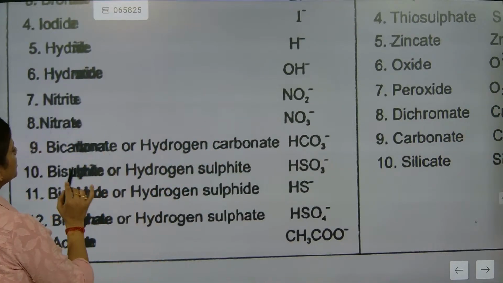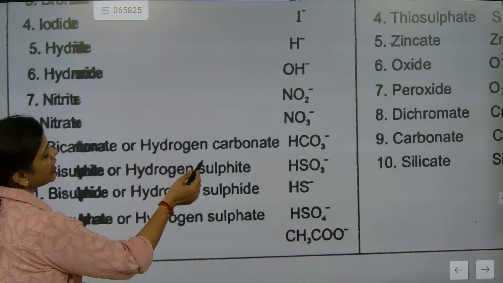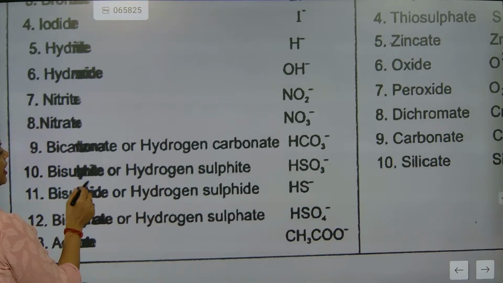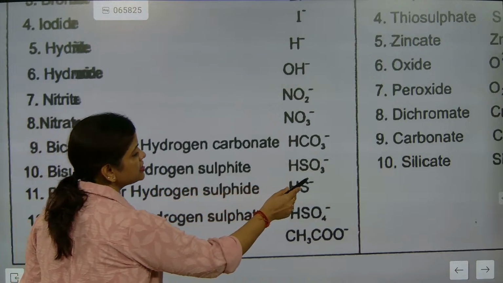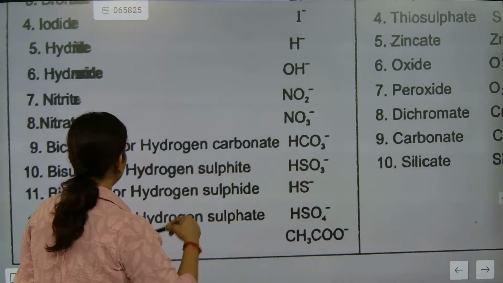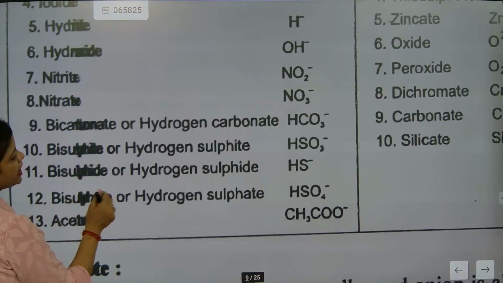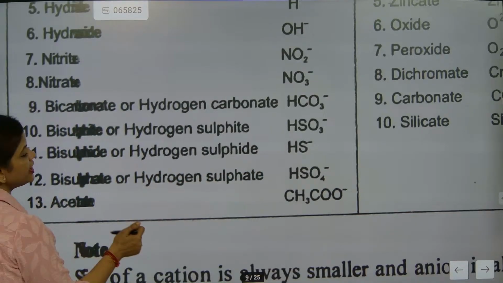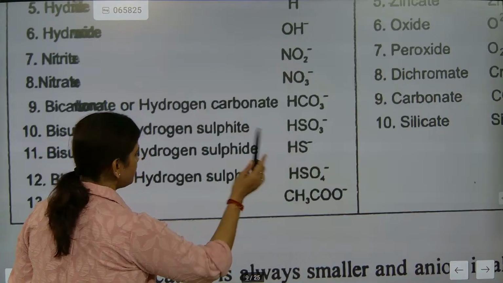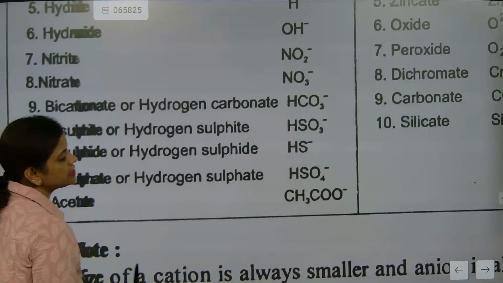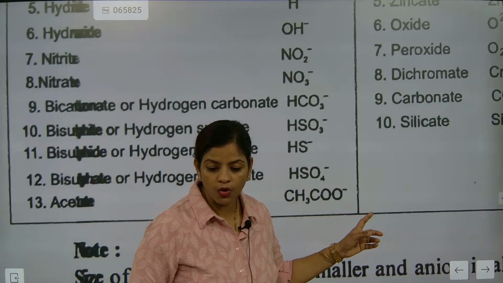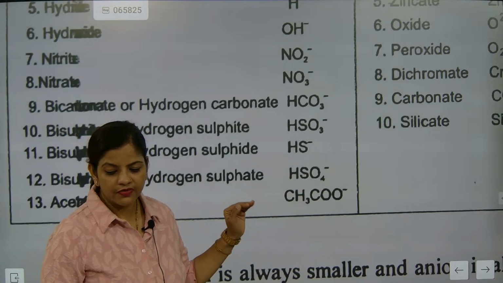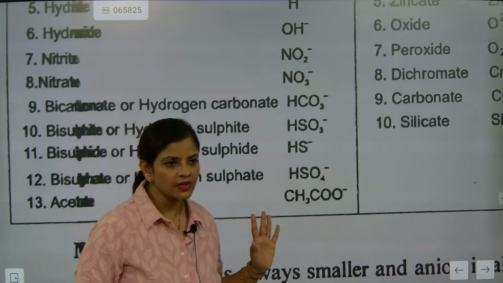Now bicarbonate or hydrogen carbonate is HCO3 minus. Bisulfite or hydrogen sulfite is HSO3 minus. Now bisulfide, hydrogen sulfide, is HS minus. Now bisulfate is HSO4 minus. Now acetate is CH3COO minus. So these are some of the most important things that we need to understand.